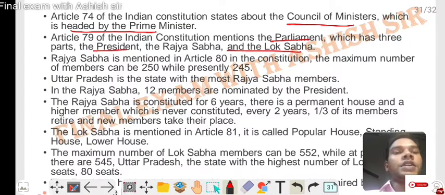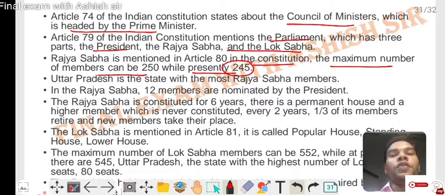Rajya Sabha is mentioned in Article 80. The maximum number of members can be 250, while presently it is 244. Uttar Pradesh is the state with the most Rajya Sabha members. In the Rajya Sabha, 12 members are nominated by the President. The Rajya Sabha is a permanent house and the upper house. Every 2 years, 1/3 of its members retire and new members take their place. The Lok Sabha is mentioned in Article 81.